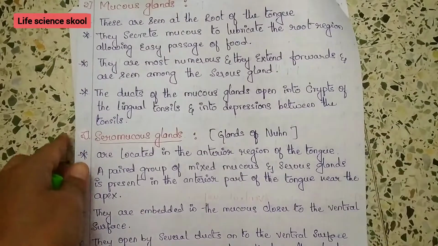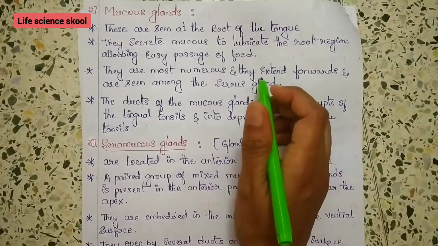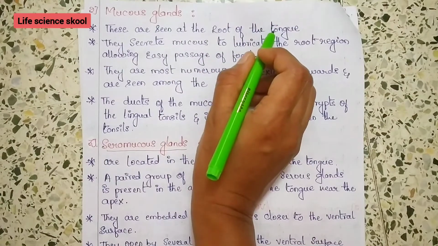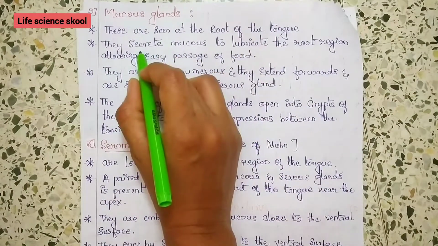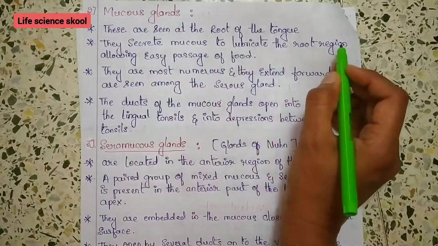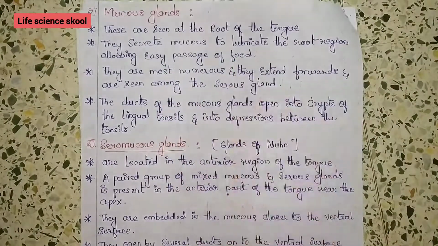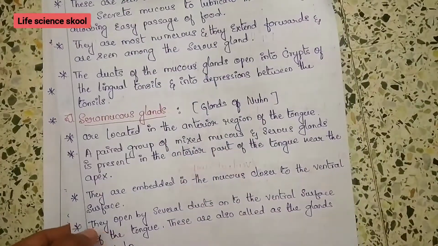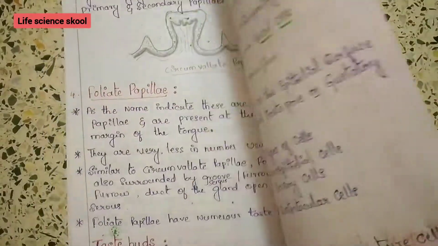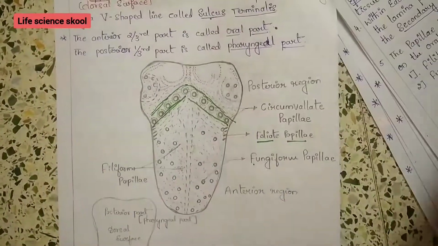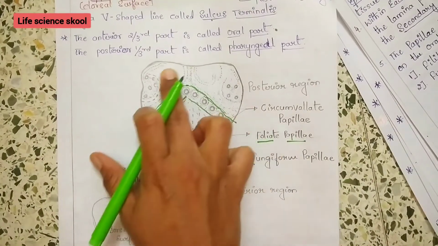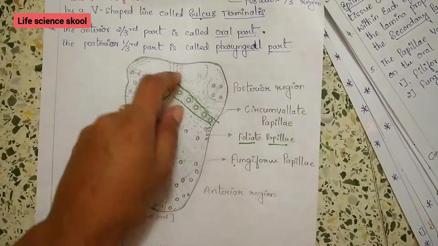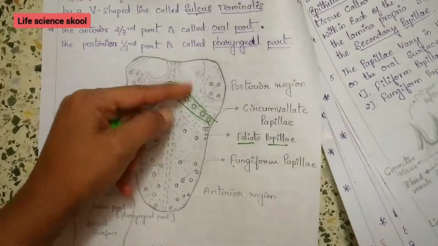Now we will move on to the next one, that is mucous gland. These are seen at the root of the tongue, as I just explained. They secrete the mucus to lubricate the root region, allowing the easy passage of the tongue. So if you open the tongue, you can see the mucous glands at this part, and that will help the food pass to the mouth very easily.